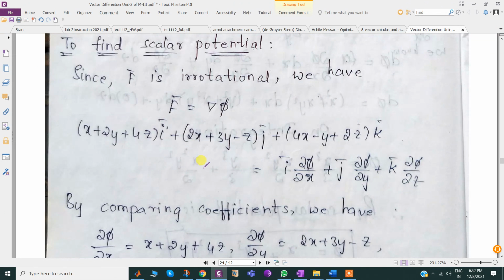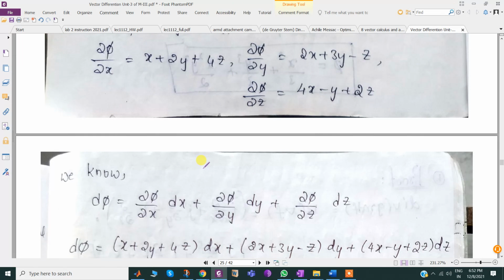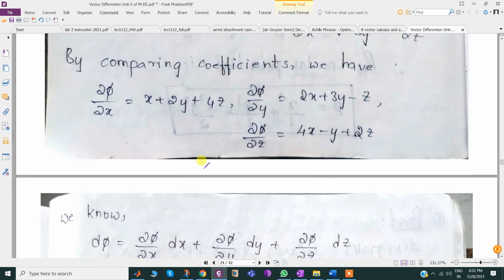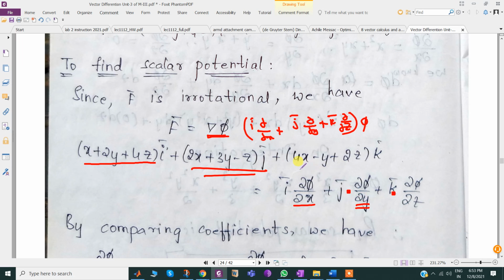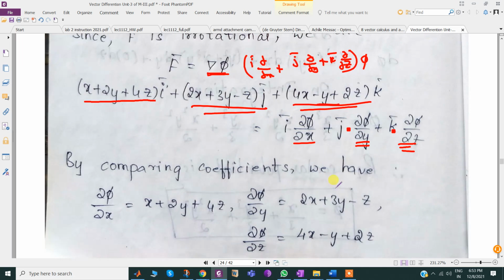This is scalar potential. Dou phi by dou x, dou phi by dou y, dou phi by dou z. Just we equated that since f bar is equal to del phi, f bar value is this. Del phi means del means i bar dou by dou x plus j bar dou by dou y plus k bar dou by dou z of phi. So i bar dou phi by dou x plus j bar dou phi by dou y plus k bar dou phi by dou z. Since two vectors are equal means the corresponding coefficients of i bar should be equal, corresponding coefficient of j bar should be equal, corresponding coefficient of k bar should be equal. That's only the logic I followed, and then I listed here.